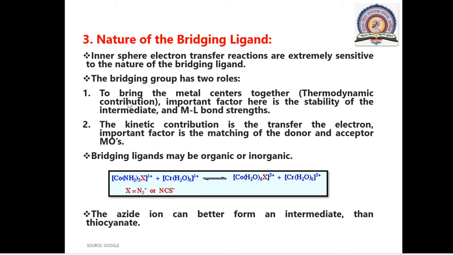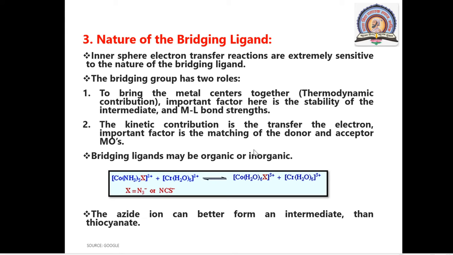The bridging group has two roles. First, it brings the metal centers together, and the important factors here are the stability of the intermediate and the M-L bond strength. The bridging ligand forms a bridge between the two complexes and carries the two metal centers together. The second is the kinetic contribution, the transfer of electron, where the important factor is the matching of donor and acceptor molecular orbitals.